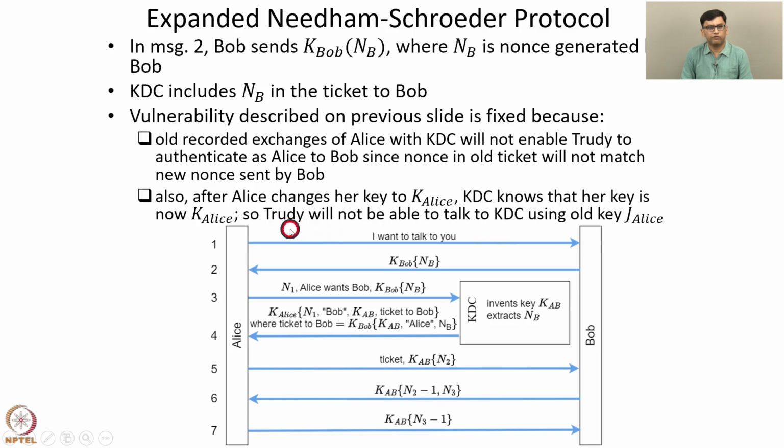So after Alice changes her key to KAlice, the KDC knows that her key is now KAlice. So 2D will also not be able to talk to the KDC using the old key JAlice. So for these reasons, the vulnerability that we discussed on the previous slide is fixed, and this is a secure protocol which overcomes the vulnerability in the original Needham-Schroeder protocol. So using a nonce NB, this expanded Needham-Schroeder protocol overcomes the previous vulnerability.